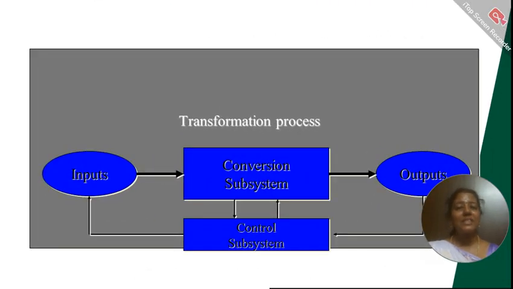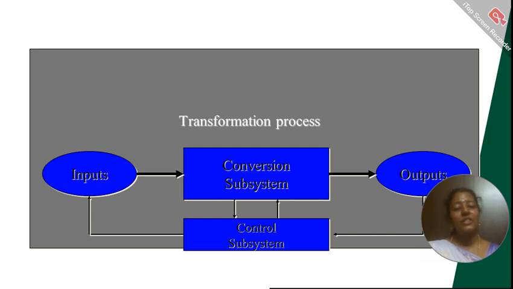See the process of production. This process of production is otherwise called the transformation process. This transformation process starts with inputs. These inputs are raw materials, money, men, time, machines. All these resources are called inputs. After the inputs are sent, there will be a conversion subsystem.